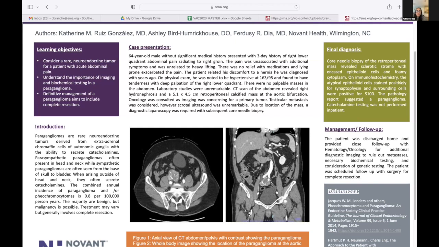It presents in 0.8 per 100,000 persons per year, and the majority of them are benign, but they can be malignant. So treatment is surgical resection of the mass, and he was discharged with a referral to surgical oncology. Thank you.